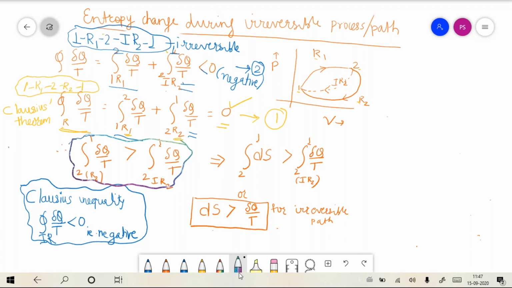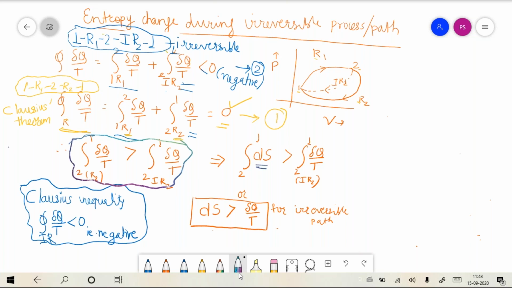So this term, the integral of del q by t from 2 to 1 along the reversible path, is ds, that is the change in entropy.